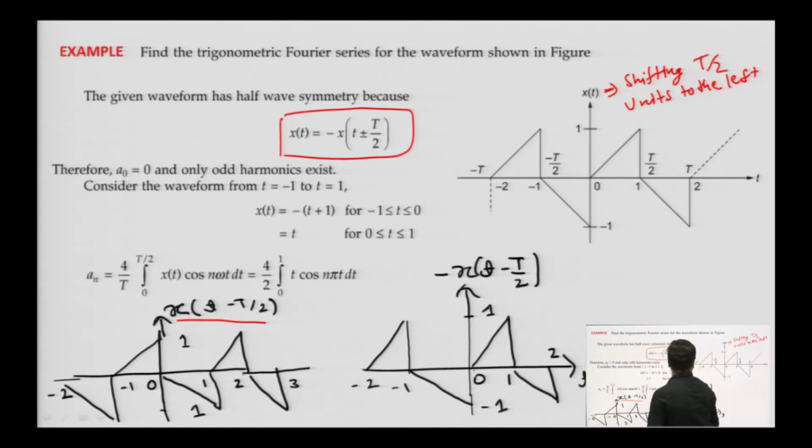So, we will shift this function by T by 2 units to the left, and we will obtain x of t minus T by 2. This is how we obtain x of t minus T by 2.